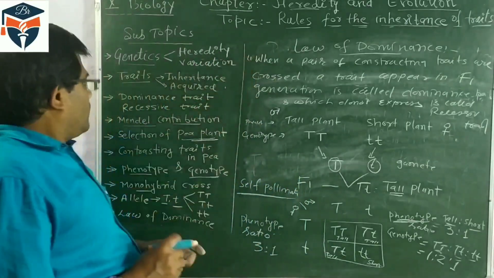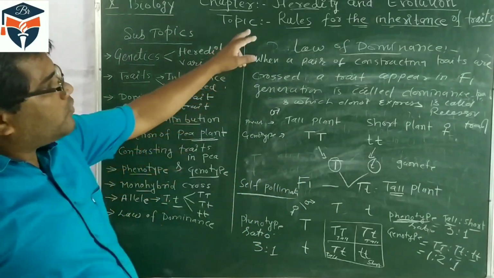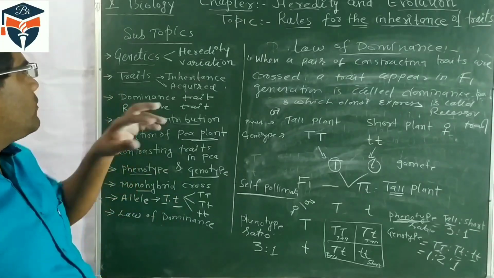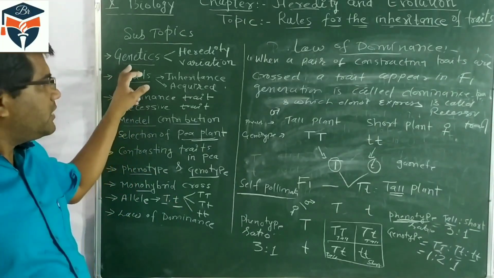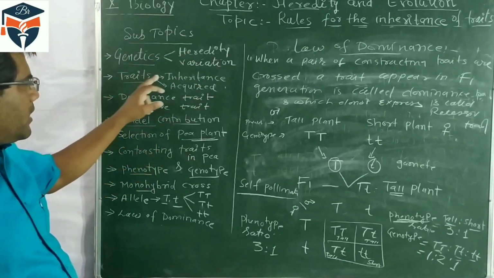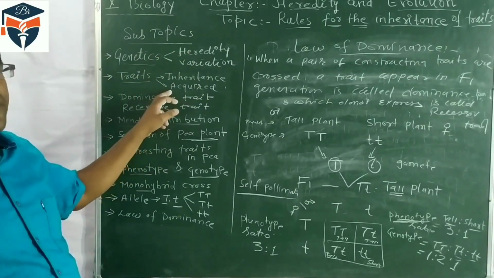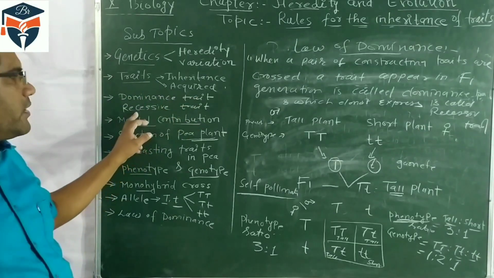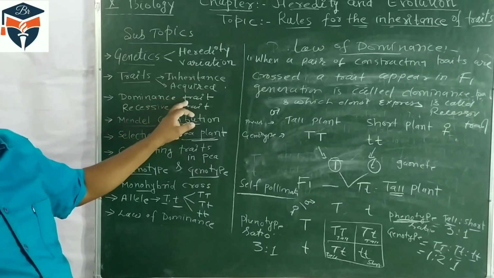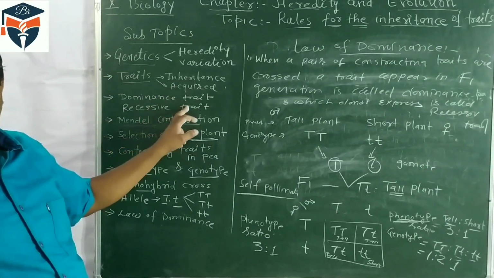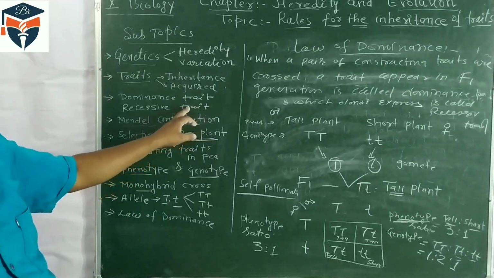So overall, in the rules for the inheritance of traits, we should remember: what is genetics? Heredity and variation. Trait inheritance is acquired. It may be dominant traits and recessive traits. A dominant trait appears in the F1 generation, and a recessive trait does not appear in the F1 generation, it expresses in another generation.